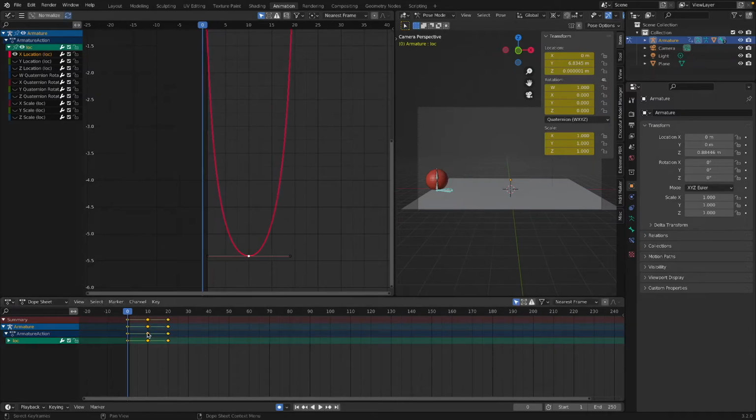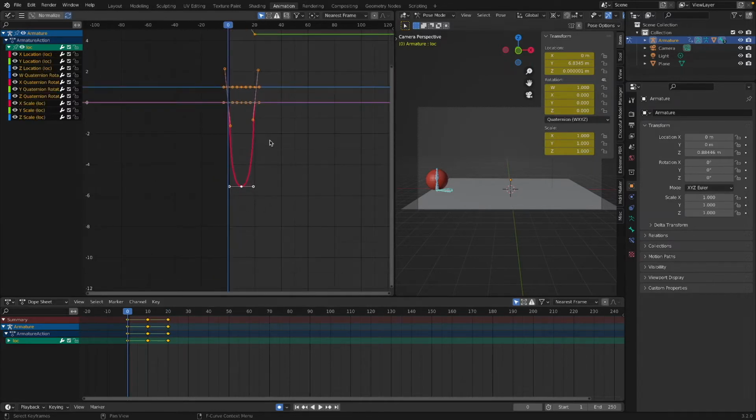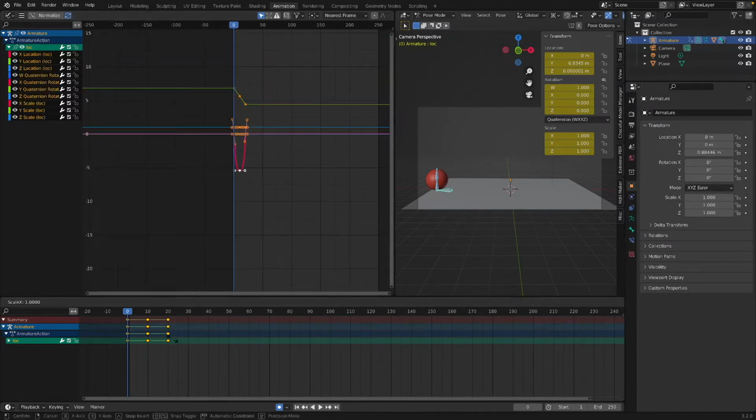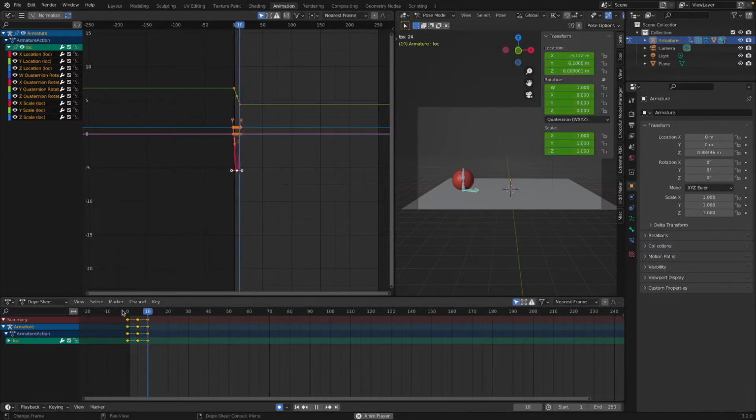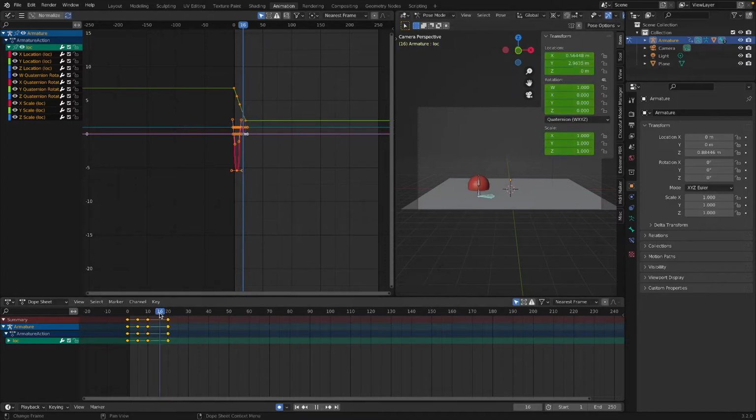Oh, sorry. Do A, select everything. Make sure you have all this selected as well. I'm going to click A for all these. I'm going to do S 0.5. There we go. So it scales it down. So we can see it's much faster. I'm going to say this is now 2. Okay, let's just do G, select this guy, go back on frame 15, do G Z, go back here.